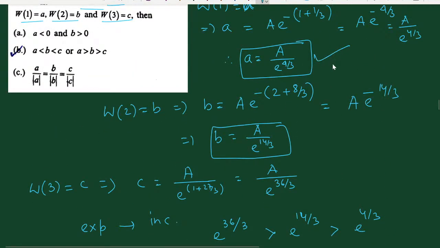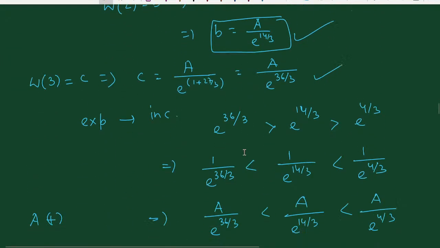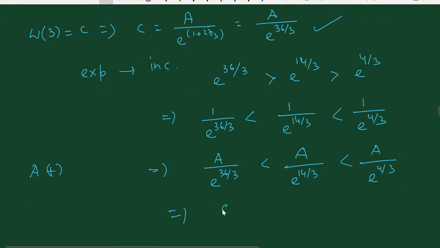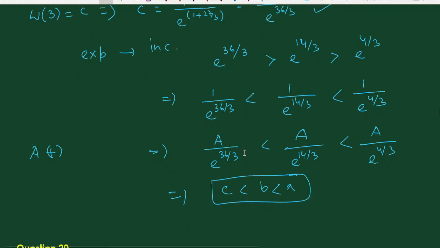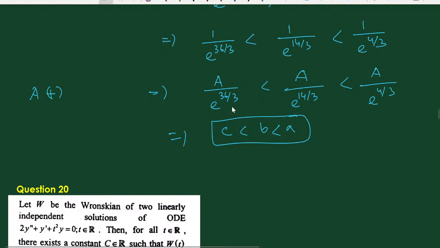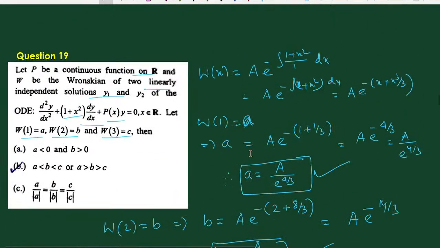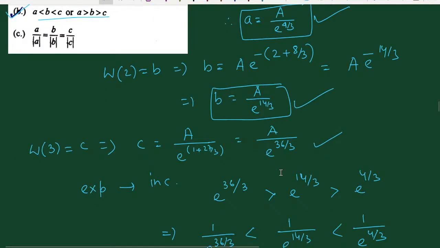This is completely a, b and c. Therefore this means c less than b less than a. Okay, we get one condition, and if a is negative, then the opposite condition occurs. That means we also get a greater than b greater than c, the similar case. Therefore this is the answer, either a less than b less than c or a greater than b greater than c. Therefore option b is clearly correct here.